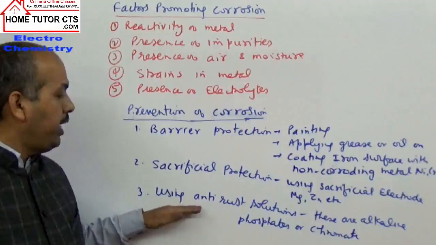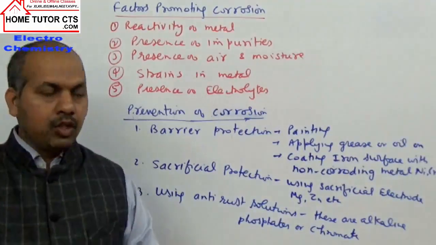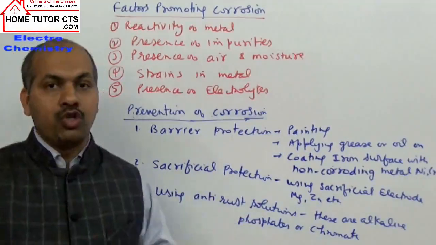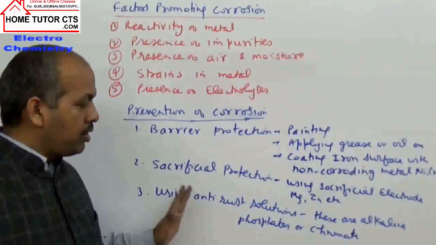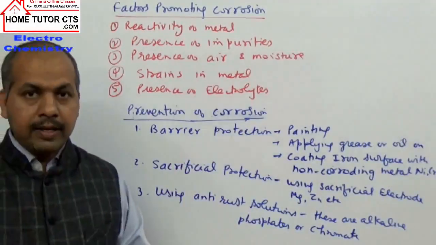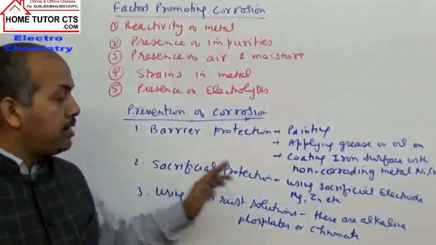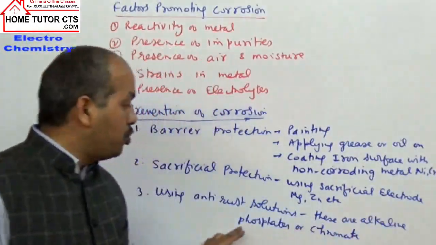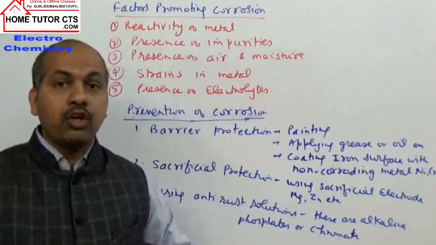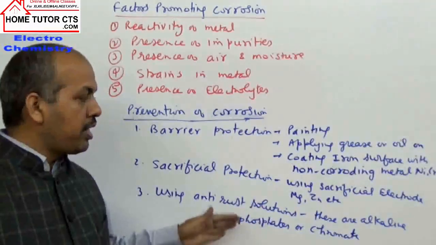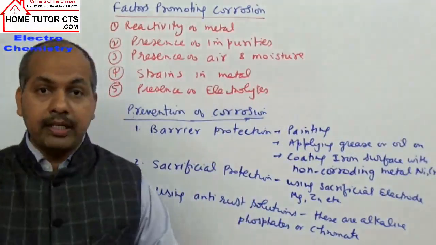Your last one is using anti-rust solutions on iron surfaces to prevent the iron surface from rusting. We are using what here? These solutions are basically alkaline solutions of phosphate or chromate.